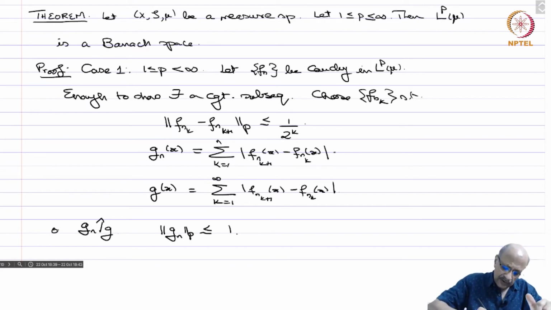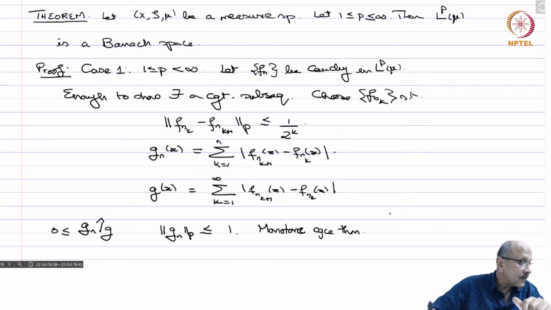So 0 ≤ g_n and it increases to g, and the norm of g_n in L^p is at most 1. So by the monotone convergence theorem, the norm of g in L^p is also less than or equal to 1, because the integral of mod g_n to the power p will converge to the integral of mod g to the power p.